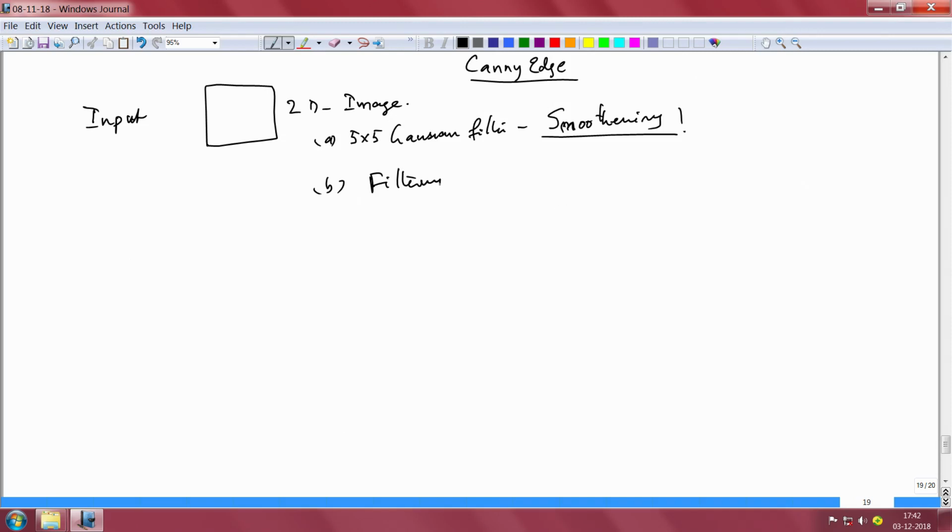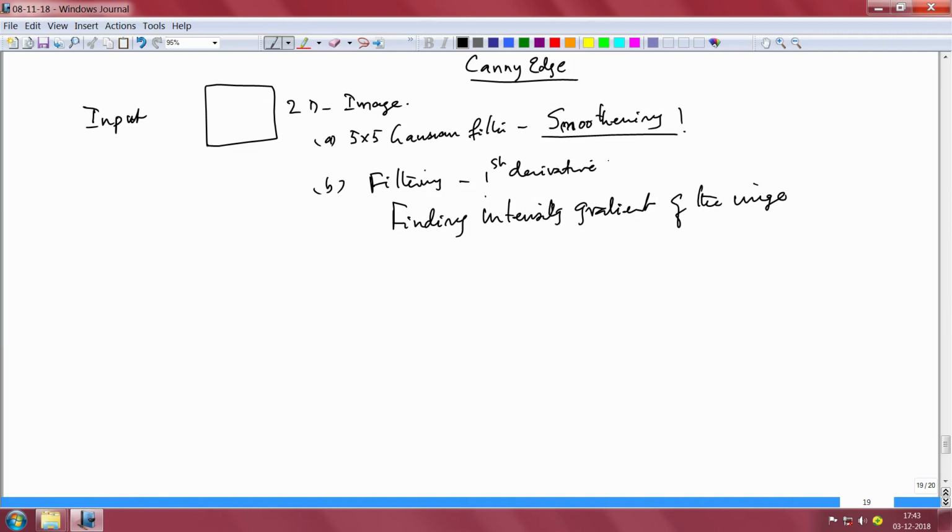Essentially when you say filtering, what you are interested in is finding the intensity gradient of the image. This filtering also includes getting to the first derivative, that is important. Filtering plus first derivative, you have to do both.